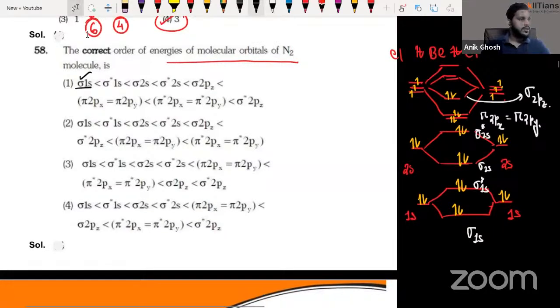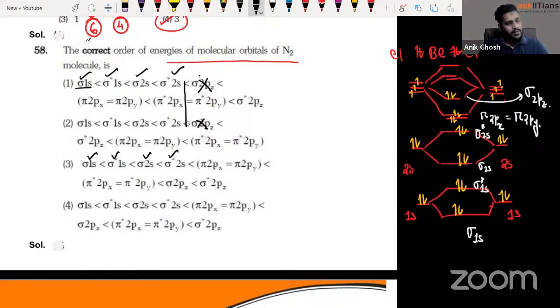Okay, let's see. So sigma star, sigma 2s, sigma star 2s, then sigma 2pz. No, pi comes first. So guys, check in this level. This is also wrong. Now check in this level. Okay, this makes some sense. So sigma, sigma star, sigma star, pi 2px equals to pi 2py. That is correct. Then after pi 2px, then sigma comes. Again, this is wrong. Sigma 2pz comes after that. So then we are left with only option 4. Okay, guys. So this is going to be the electronic configuration.